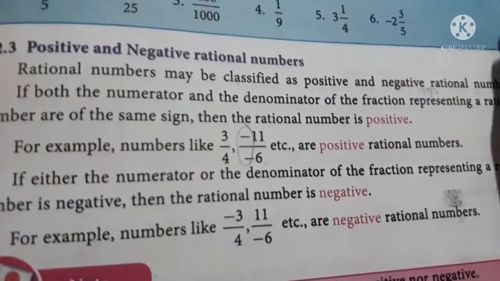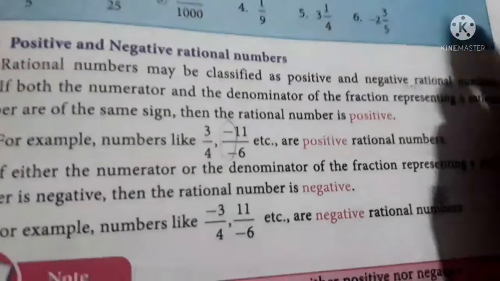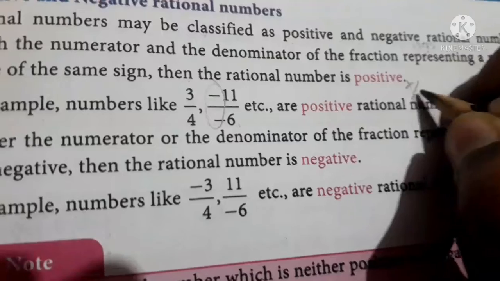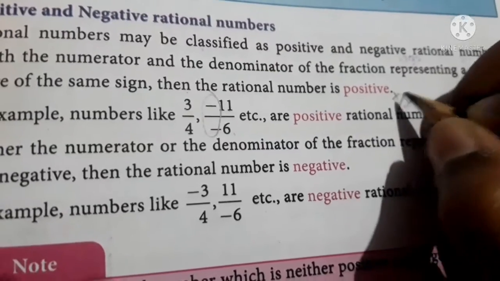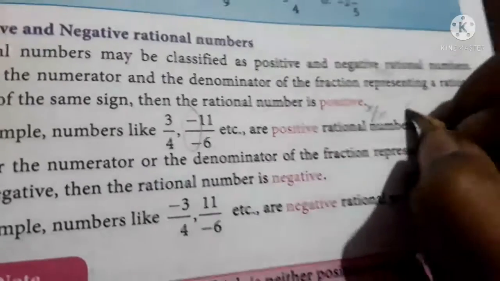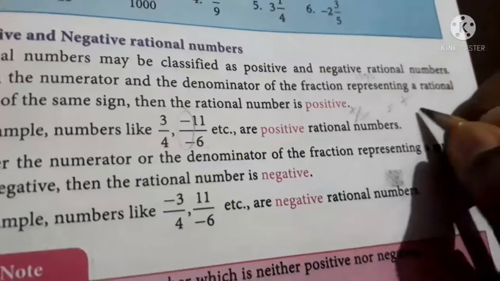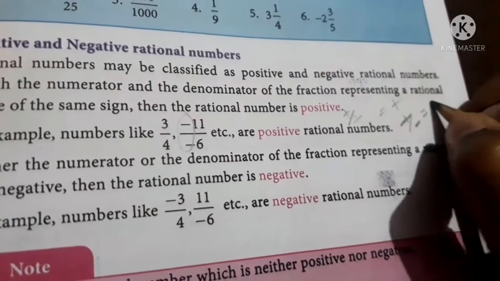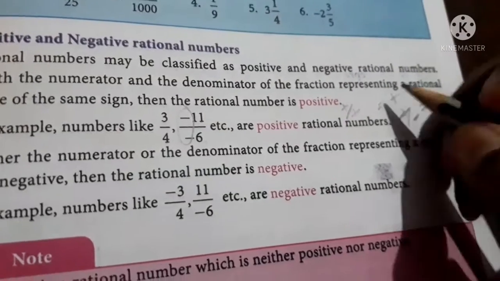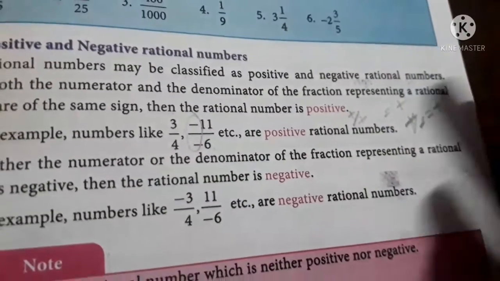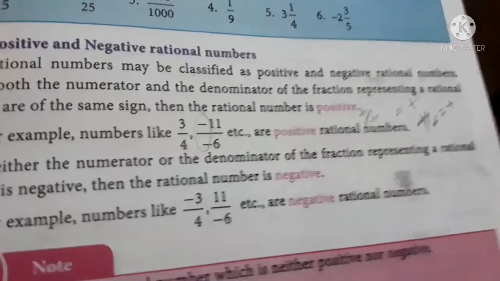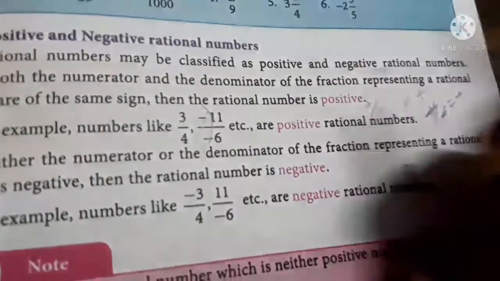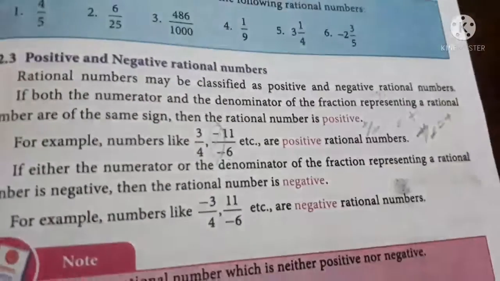A positive number divided by a positive number will give you a positive answer. Again, a negative number divided by a negative number will give you a positive answer, because the negative symbols get cancelled when divided. So this gets cancelled, so it is 11 by 6 which is positive.